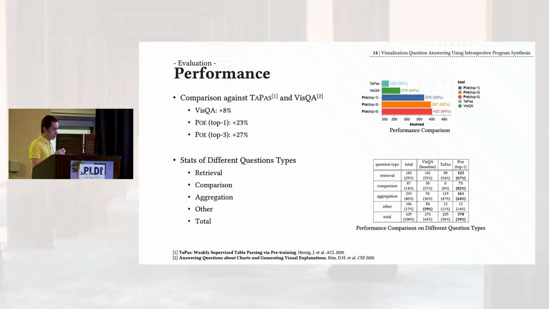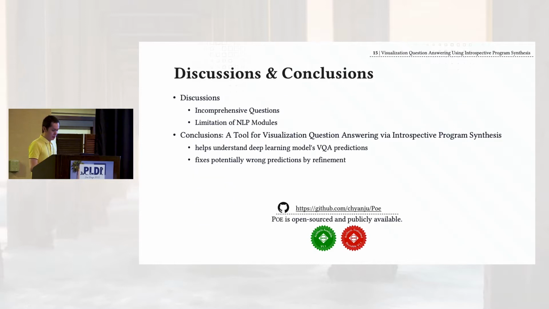For more information on different kinds of application study and user study, you can go to our paper for more details. As a conclusion, we propose POE, a tool that can help developers and even end users to understand deep learning models' predictions on visualization question answering tasks. The tool can also fix potentially wrong predictions using program synthesis techniques. Our tool is also open source on GitHub. Feel free to have a try. That's all I have for this talk. Thanks for your attention. I'm happy to take questions.